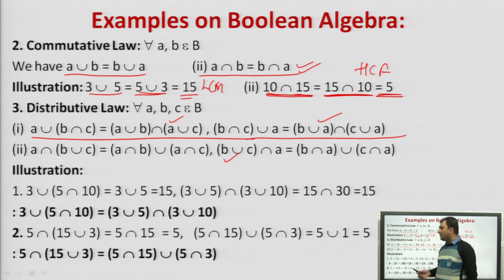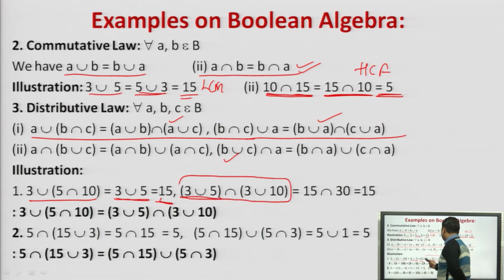Now let's take an example on this, that is 3 union 5 intersection 10. So what we will do first, that is 3 union 5, this is 15, right? This is the value which we get. 3 union 5 and intersection of 3 union 10. So 3 union 5 is 15, 3 union 10 is 30, we will get 15 as value here. So this is 15 and this is 15.